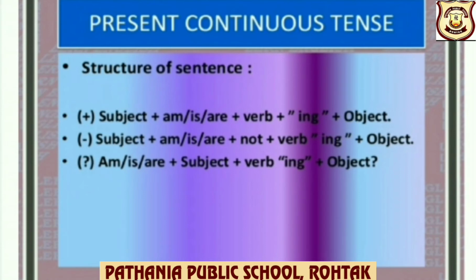Negative, subject plus am, is, are according to the subject children, plus not, plus verb plus ing plus object. Interrogative, am, is, are plus subject plus verb ing plus object question mark.